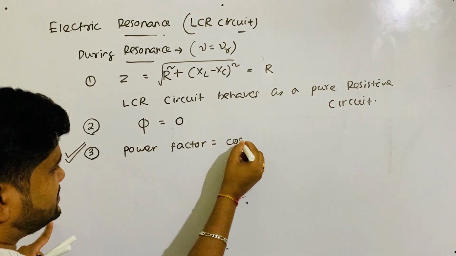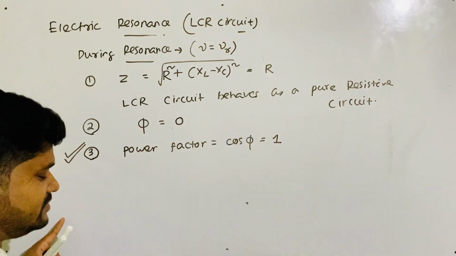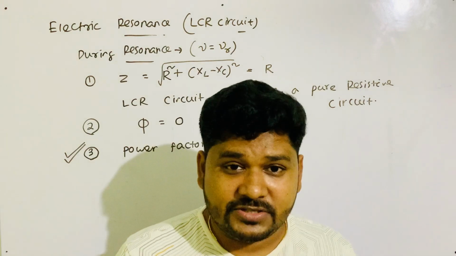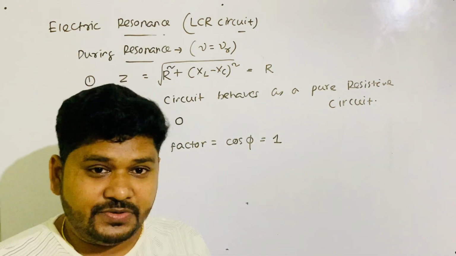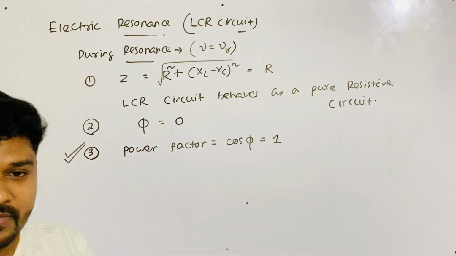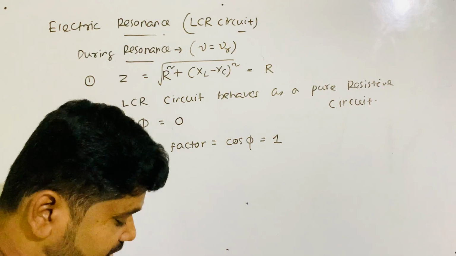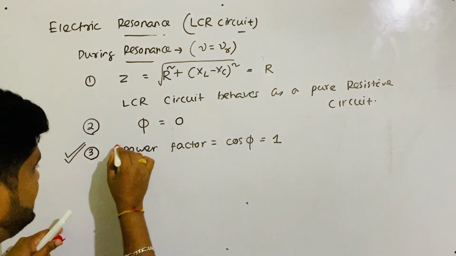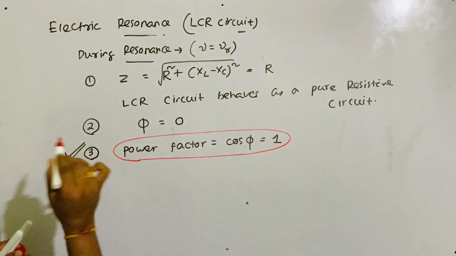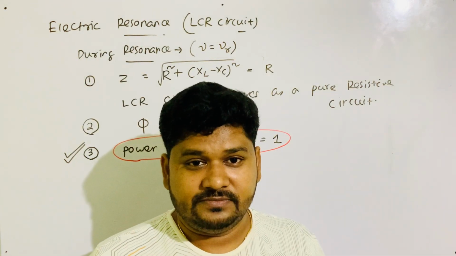Power factor means cos phi. If phi is equal to 0, cos phi is equal to 1. About this power factor, I will tell you in the next video. But you now remember the value of the power factor during resonance. This question always comes. Among all the points, this point is very important. What is the value of the power factor during resonance?